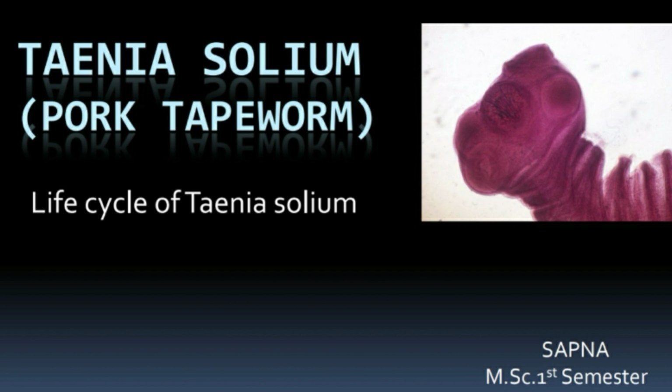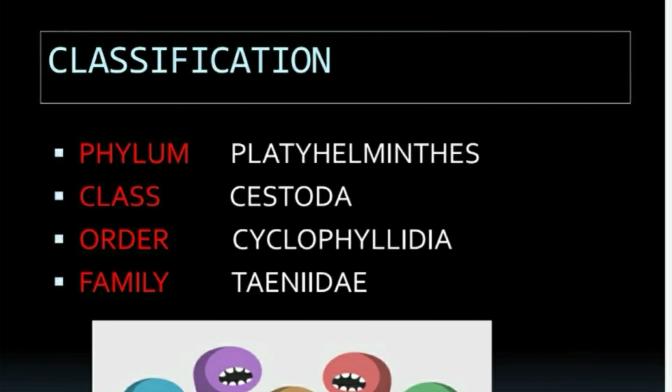In this video, I am going to talk about the life cycle of the cestode parasite Taenia solium, which is commonly known as pork tapeworm. So first of all, let's have a look at its classification. Taenia solium belongs to phylum Platyhelminthes, class Cestoda, order Cyclophyllidea, and family Taeniidae.